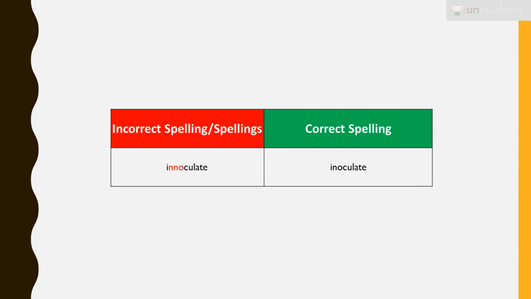Next is inoculate. Okay, so we have inoculate. Now inoculate, though when you say it you feel that there's going to be a double N, there's actually in fact only a single N in inoculate. So the spelling is INOCULATE. So INOCULATE, that is inoculate.